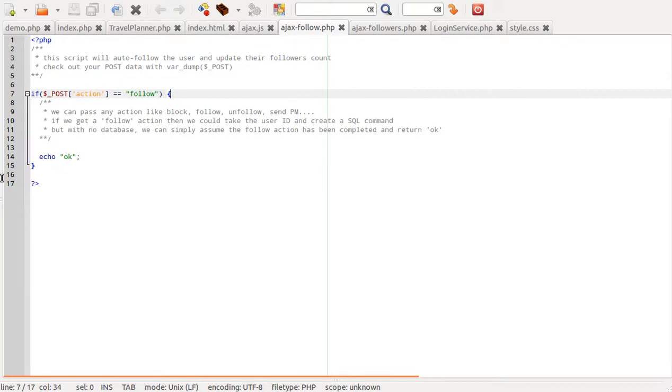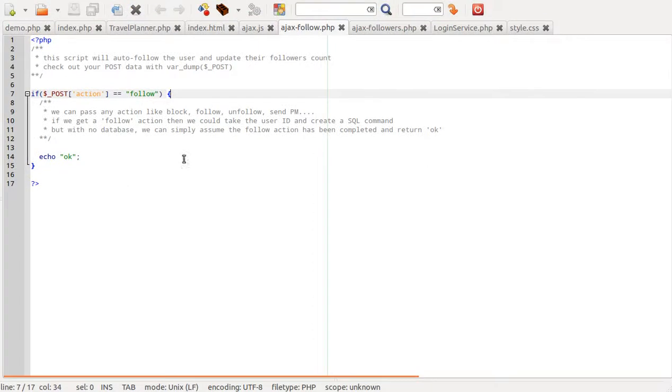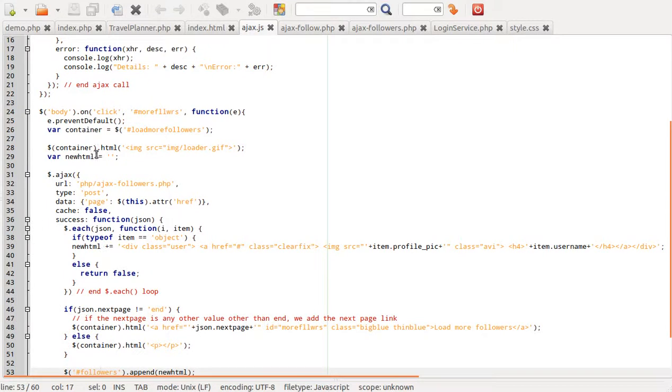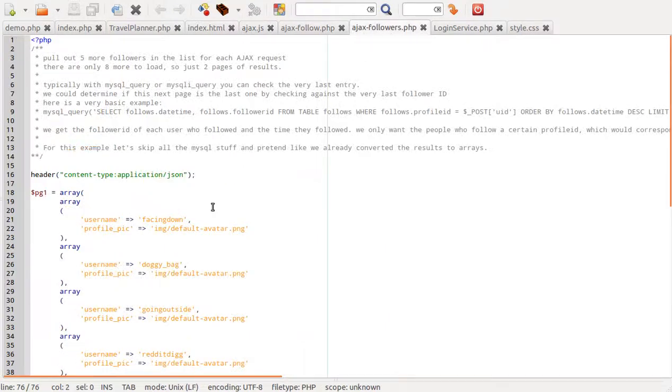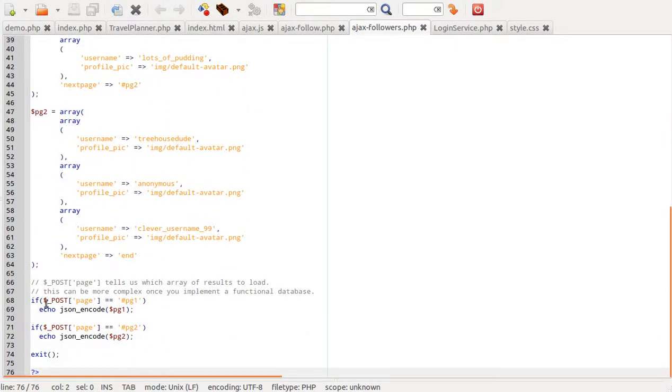Coming to the next function, here we can see ajax-followers.php, and on first click it will display only 5 new registrants, new followers. You can see what the backend is actually doing: an array of data of page 1, which is assigned in post.